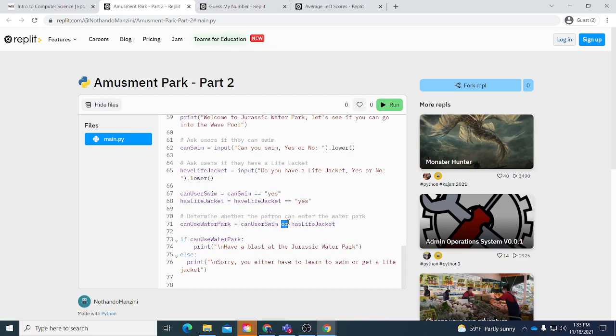And then you'd print the if and else. So you either have to swim or get a life jacket. If you get a life jacket, you'll be able to get into the wave pool. I think that was it for that one. It seemed more complex when I first did it, but it got easier to understand.